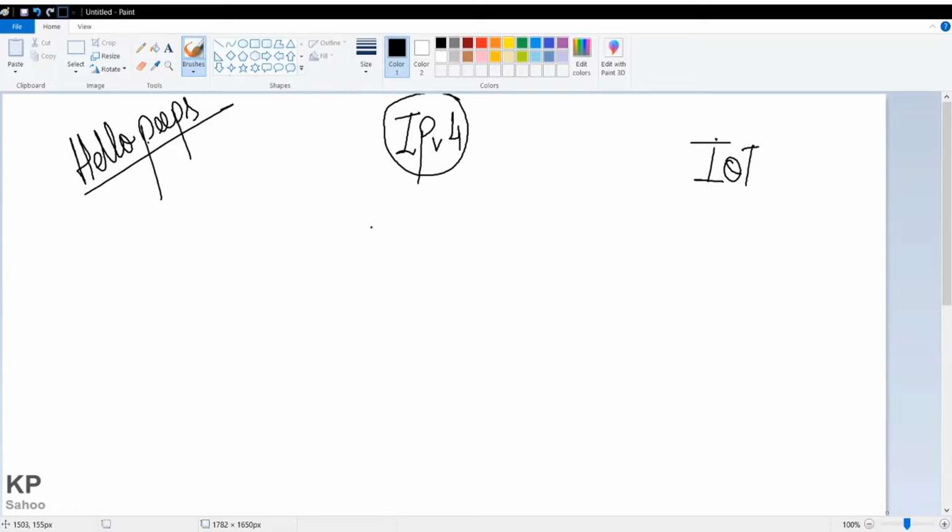We have some methods. One is we can use IPv6, and that is the main reason why IPv6 also came up. Next, we can use private IP also. Excuse me for my handwriting, that is not so good, but I hope you can understand.